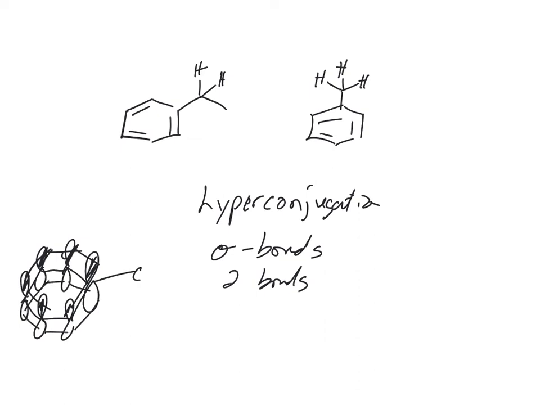You have this sp3 hybridized atom, and even though these aren't perfectly lined up, and this is 109.5, it's at an angle, but it semi-donates electron density. Each one of these can donate electron density towards the ring. Not a lot, but it's better than nothing, right? So hyperconjugation is the reason why these are electron donating, because of this orbital interaction. It's the same reason you stabilize a carbocation with hyperconjugation. Now we're just talking about it with a ring.